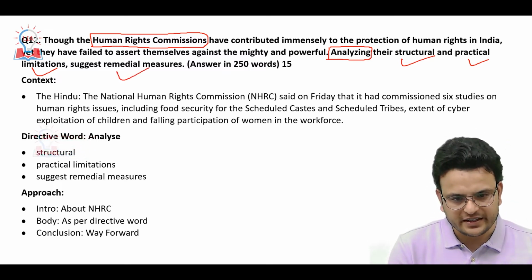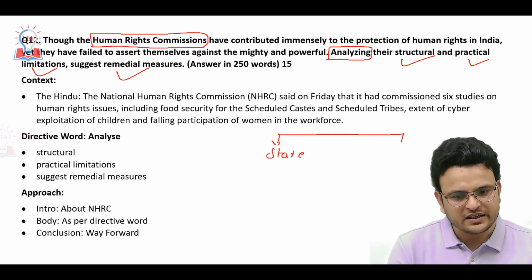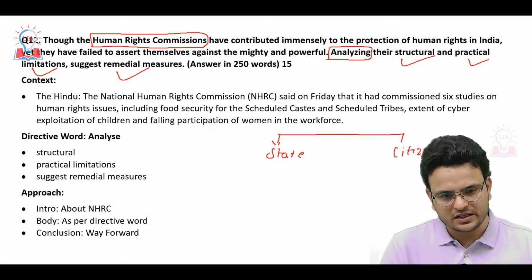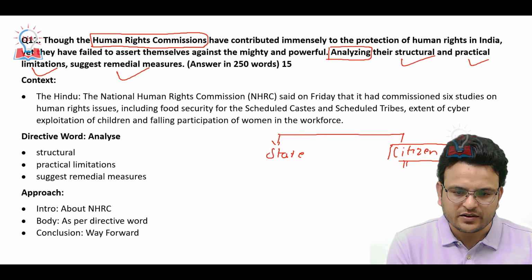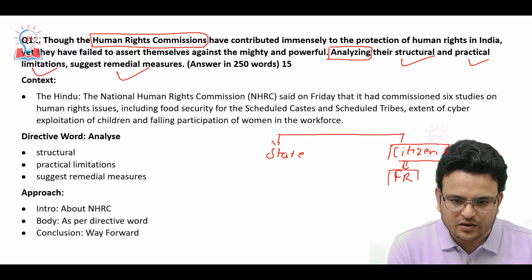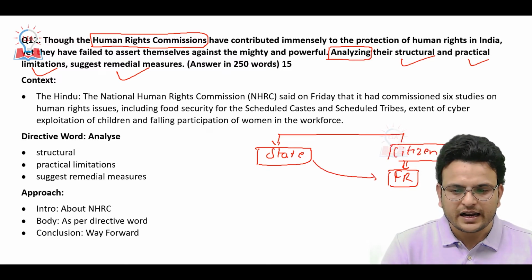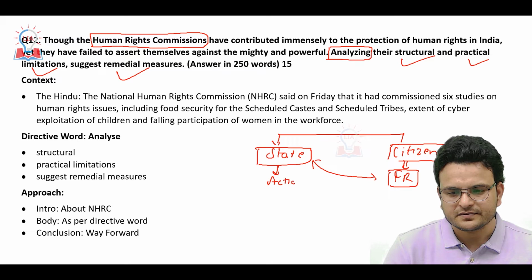Getting my point? So on one side we have the state, and on the other side we have citizens. And our constitution provides fundamental rights to these citizens, and these fundamental rights may sometimes be compromised by state actions.